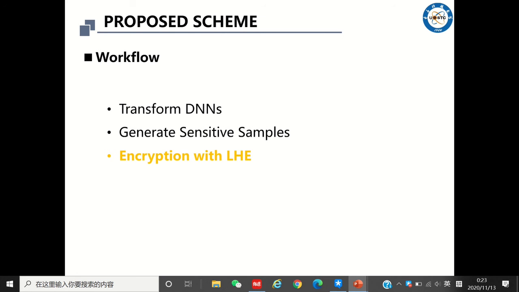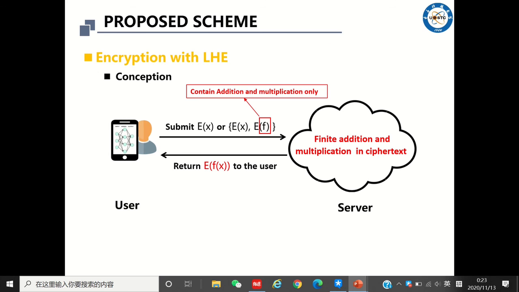To protect user privacy, we adopt leveled homomorphic encryption to encrypt all user-related data, such as the model's parameters, user query requests, and the inference results. As shown in the figure, the user first encrypts its well-trained model and outsources it to the cloud. Then the server allocates the resources for this model and releases an API for the inference service.